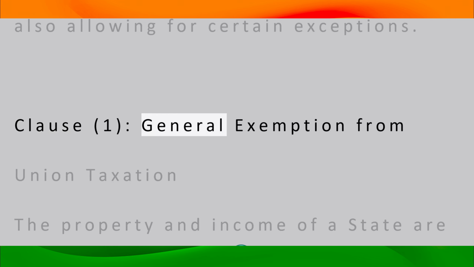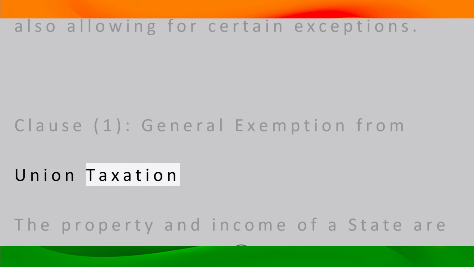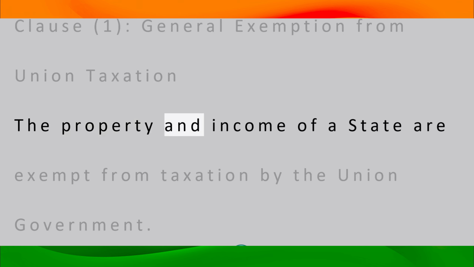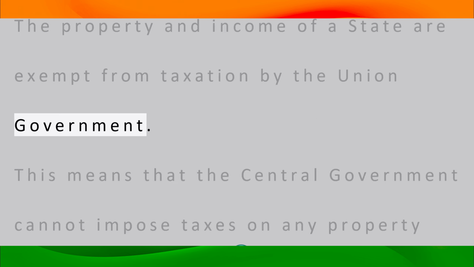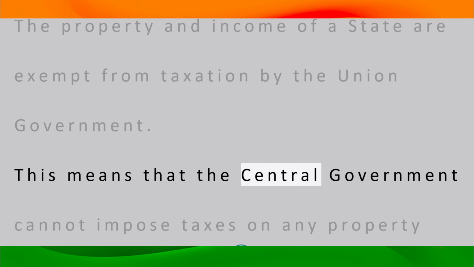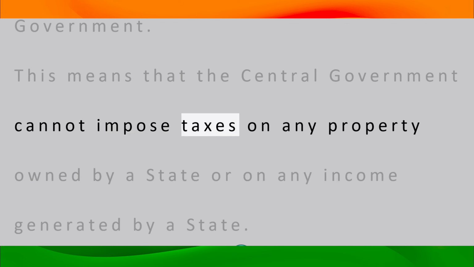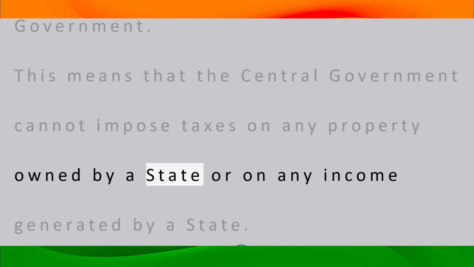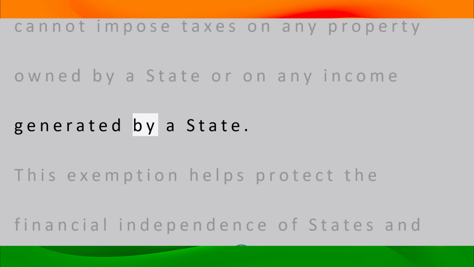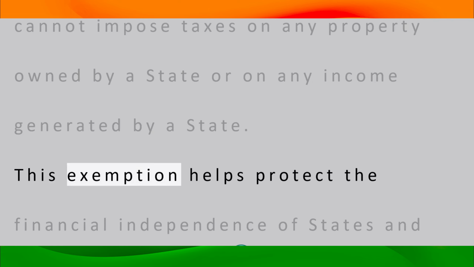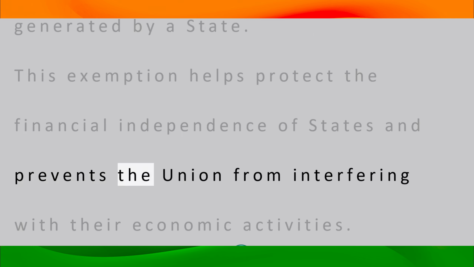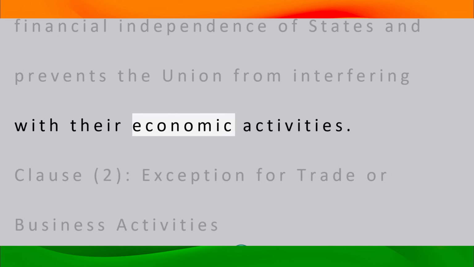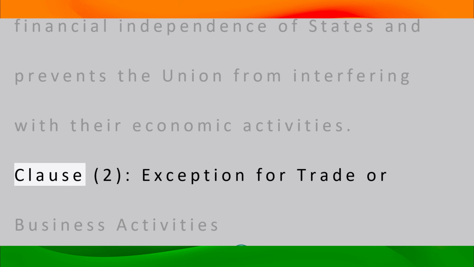Clause 1. General exemption from union taxation. The property and income of a state are exempt from taxation by the union government. This means that the central government cannot impose taxes on any property owned by a state or on any income generated by a state. This exemption helps protect the financial independence of states and prevents the union from interfering with their economic activities.